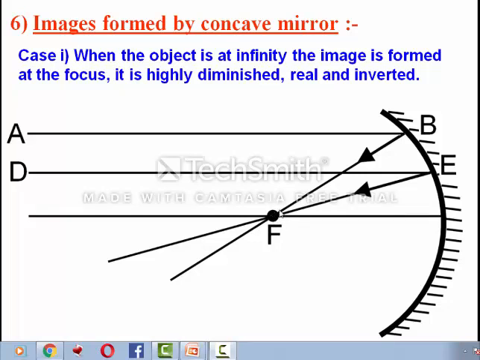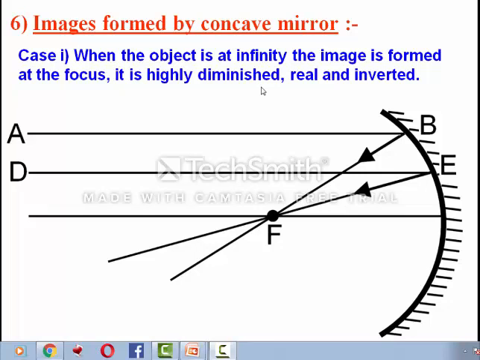Sometimes we say real as well as inverted. And since the object is far away, it is very large, and the image is very small. For a small image we say diminished. Diminished means small, so it is very much small, that's why we are saying that the image which is formed is highly diminished. So in every case we have to find three things: nature, size and position.